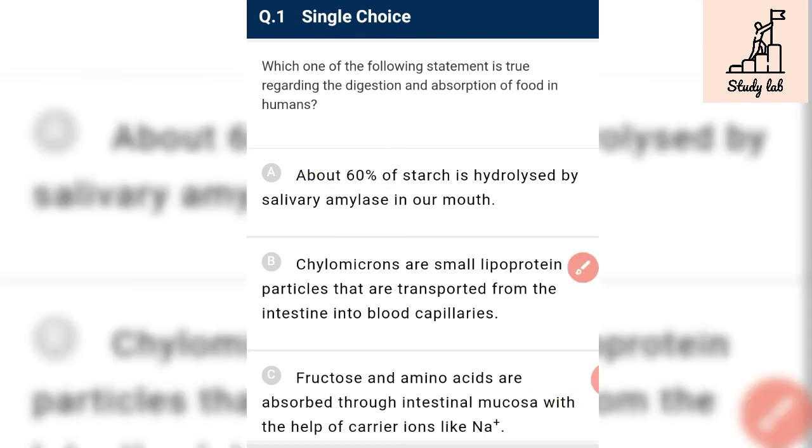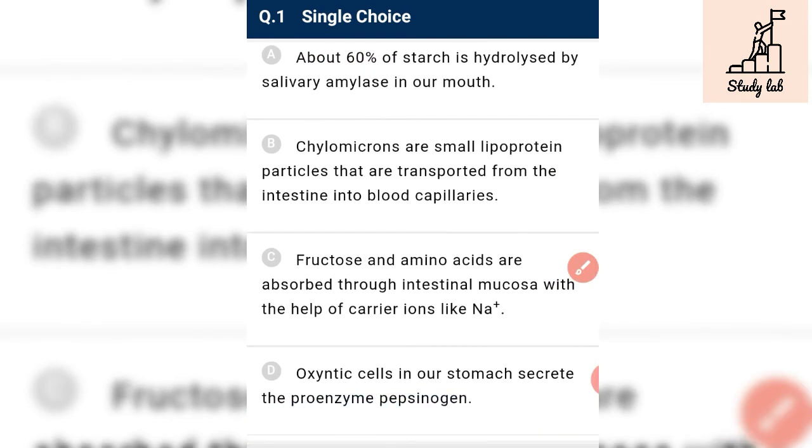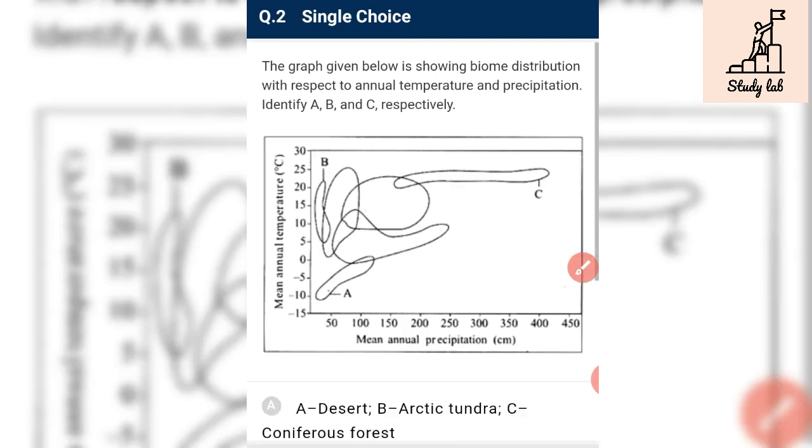It is absolutely correct. Oxyntic cells in our stomach secrete the proenzyme pepsinogen. No. Oxyntic cells, also known as parietal cells, release HCl and intrinsic factor, and pepsinogen is secreted by chief cells or peptic cells. So that is incorrect, and the earlier one is the required answer.